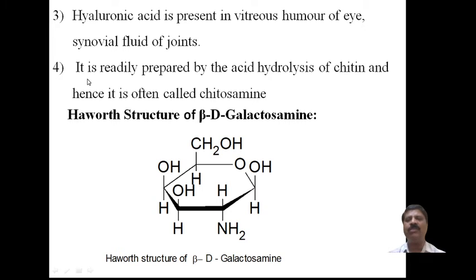And the fourth biological importance of N-acetyl beta D glucosamine is that it is readily prepared by acid hydrolysis of chitin, using an acid as a catalyst, and hence it is often called chitosamine. It is prepared as another compound by acid hydrolysis of chitin, and that is called chitosamine. Because an amino group will be there, chitosamine will be formed.